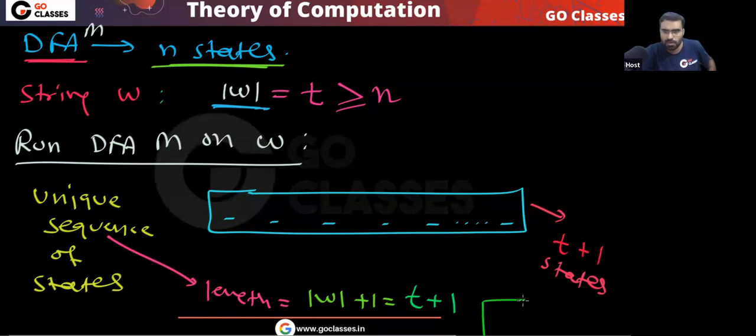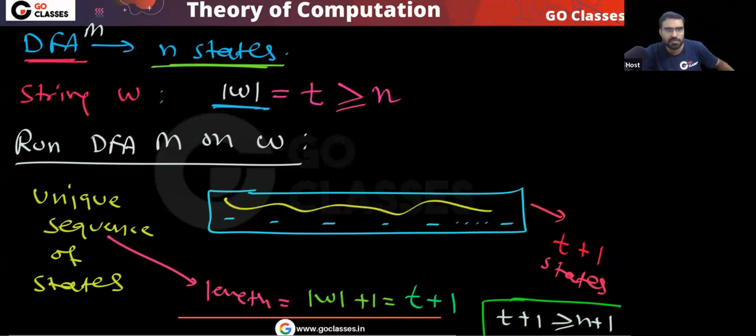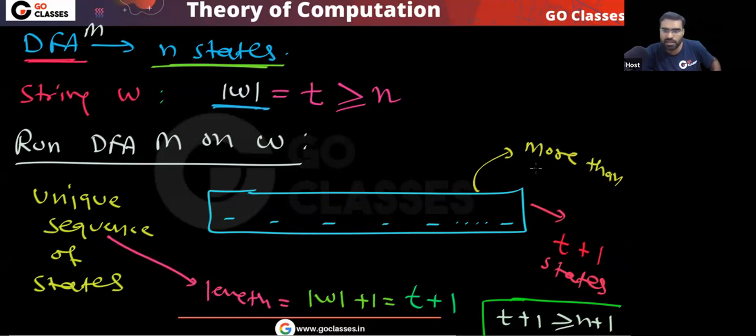Yes or no? Correct. In this sequence, you have t plus 1 states, and we have already seen that t plus 1 is greater than or equal to n plus 1. So your DFA has n states, but you need more than n states here. Now you tell me, the DFA has n states, you need more than n states, then how can that happen?